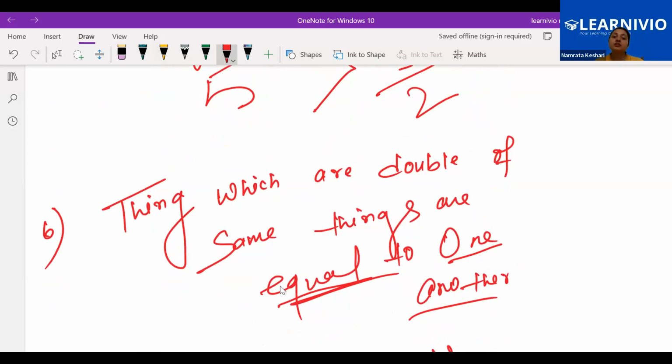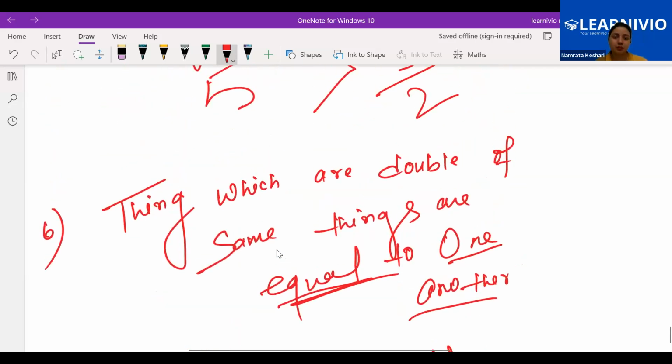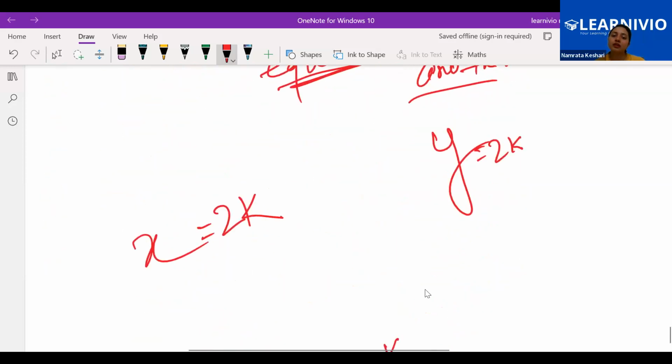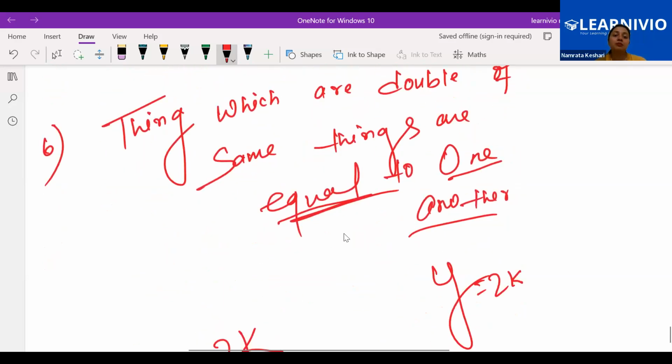Even if instead of double we take half, which is there in the next part, things which are half of the same thing are equal to one another. If x and y, two different things are there, yeah, this is the best example. Other example can confuse you. Things which are double of the same thing, x and y, two things we are having. Now there is one more thing, that is k. Now which are double of same thing, x is double